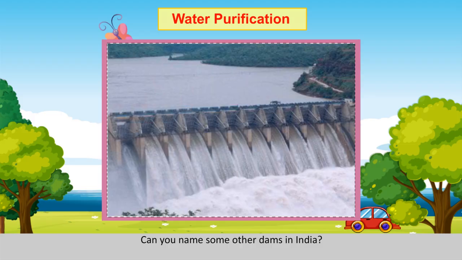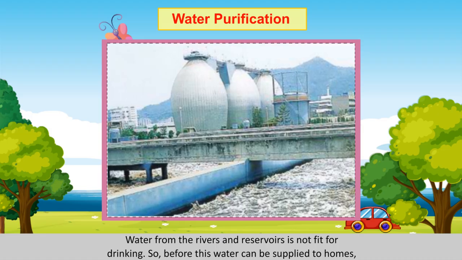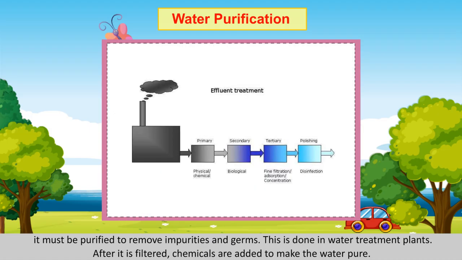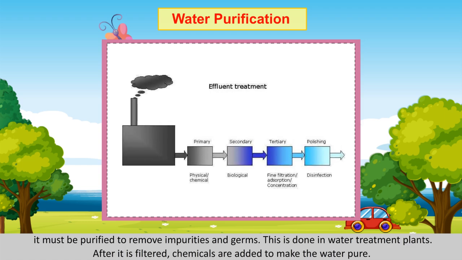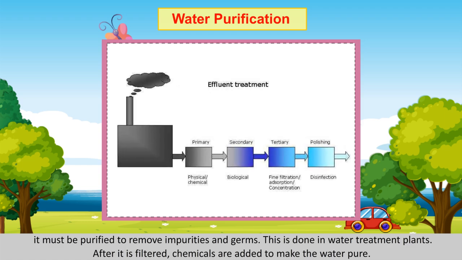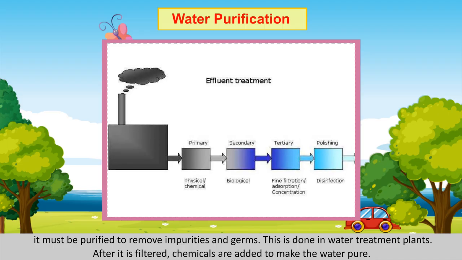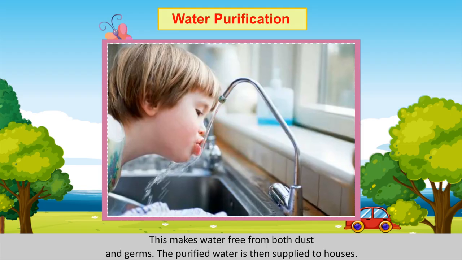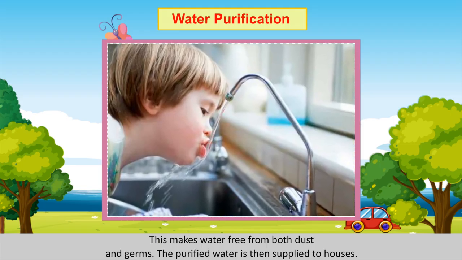Water purification. Water from the rivers and reservoirs is not fit for drinking. So, before this water can be supplied to homes, it must be purified to remove impurities and germs. This is done in water treatment plants. After it is filtered, chemicals are added to make the water pure. This makes water free from both dust and germs. The purified water is then supplied to houses.